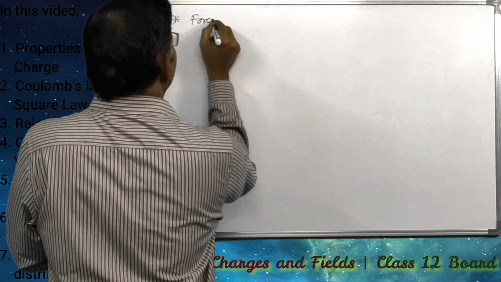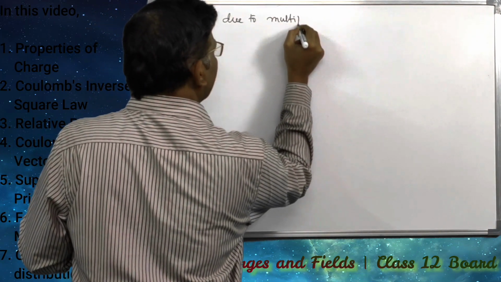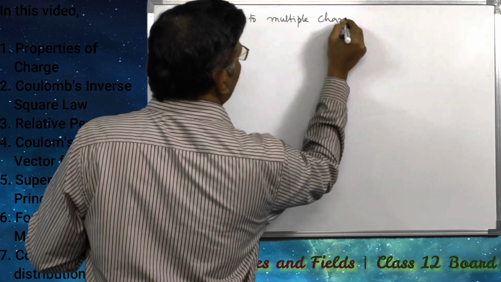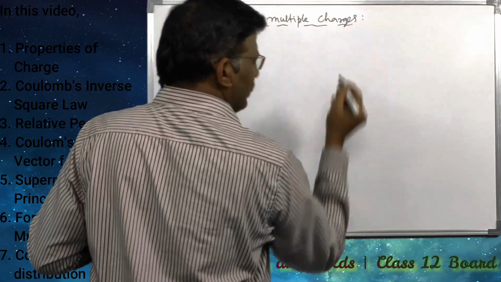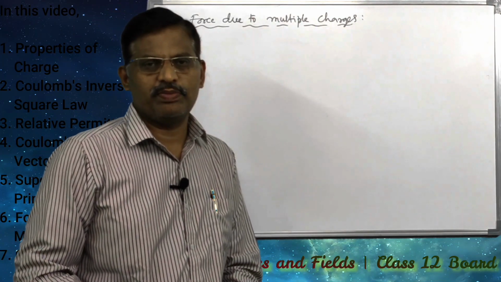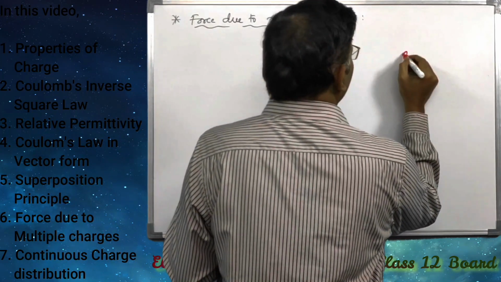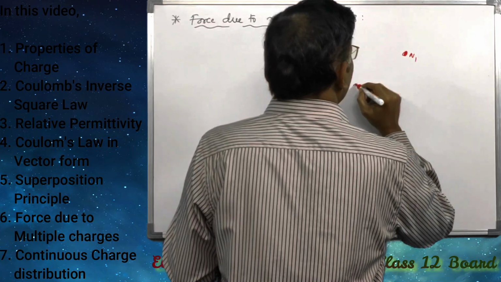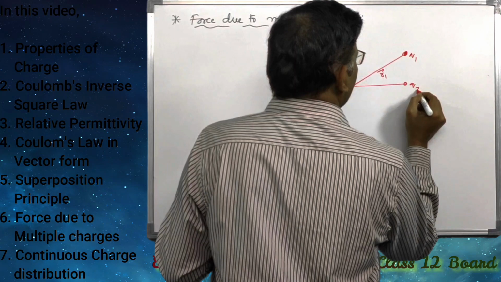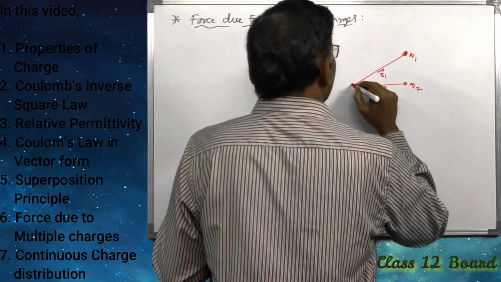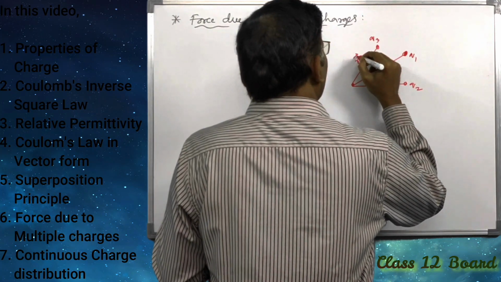The next topic is force due to multiple charges. As we discussed earlier, it is the superposition principle, the same as it is. You can take the same diagram. Say Q1 is one charge with position vector R1 bar, Q2 is another charge with position vector R2 bar, and Q3 is the third charge with position vector R3 bar.